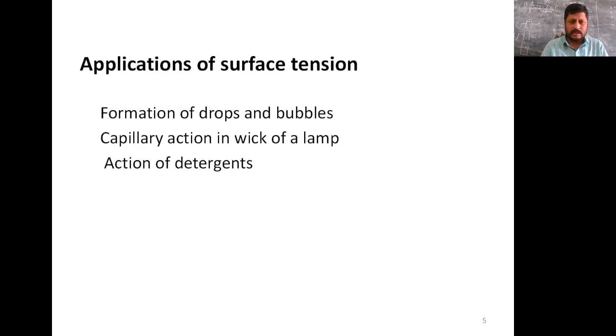Now, the consequences are the application of surface tension. The formation of drops and bubbles are due to the surface tension. That is, the drops and bubbles try to acquire minimum surface area due to surface tension. Capillary action in the wick of a lamp is also explained by using the concept of surface tension.